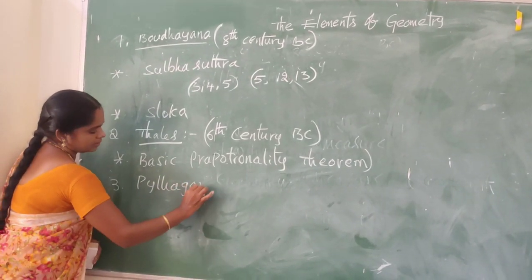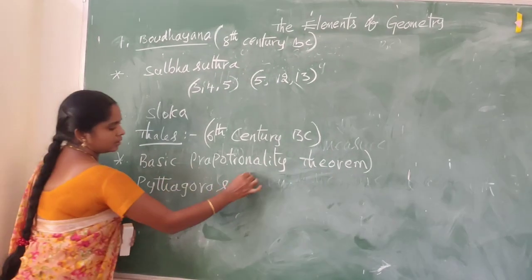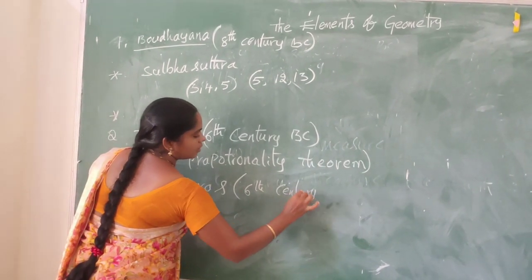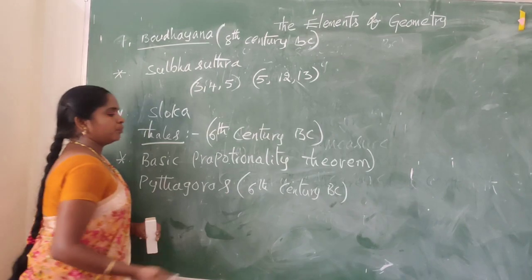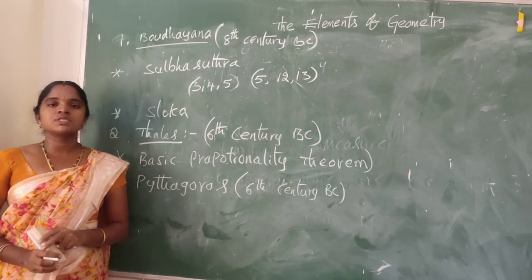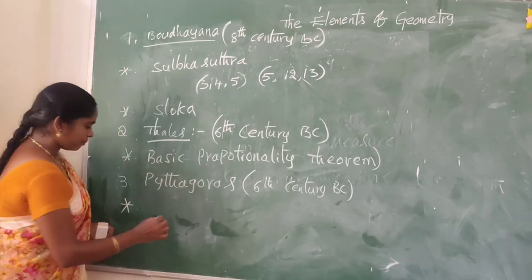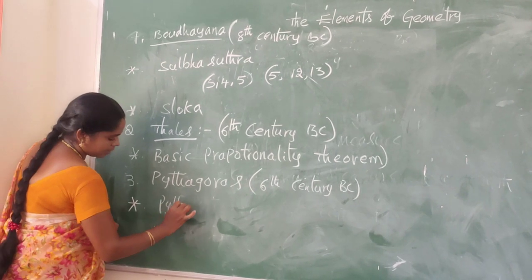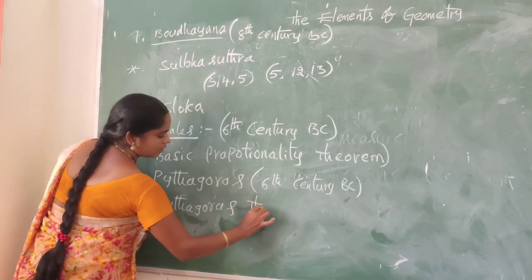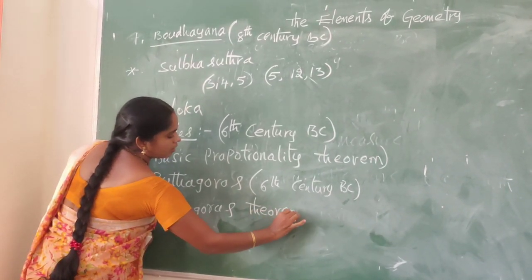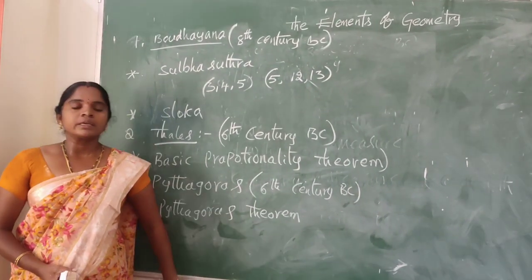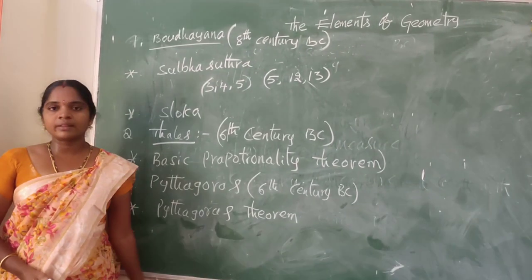Next, the third one, Pythagoras, 6th century BC. He has proposed the most important theorem, the Pythagoras theorem. He has given a prominent proof of the Pythagoras theorem.